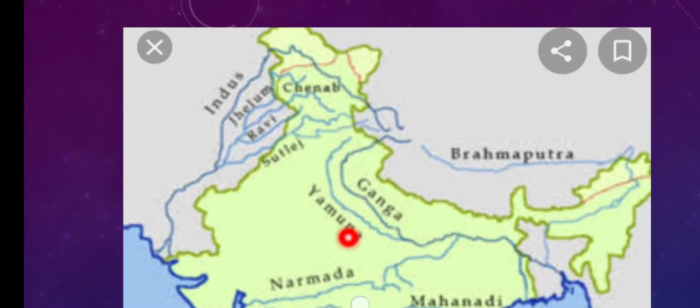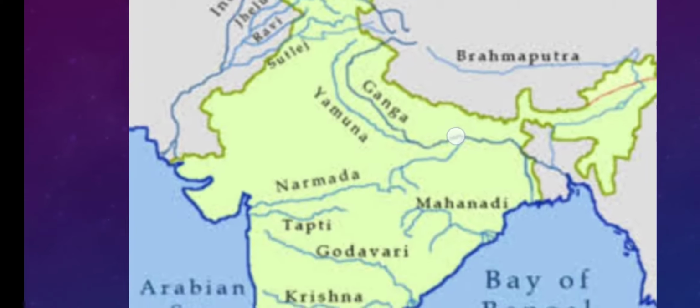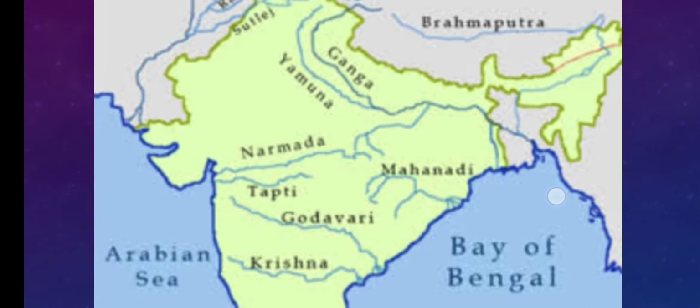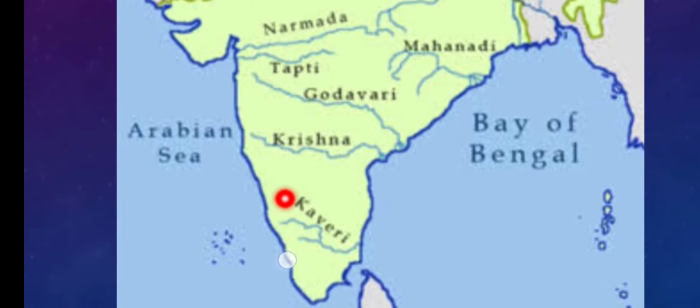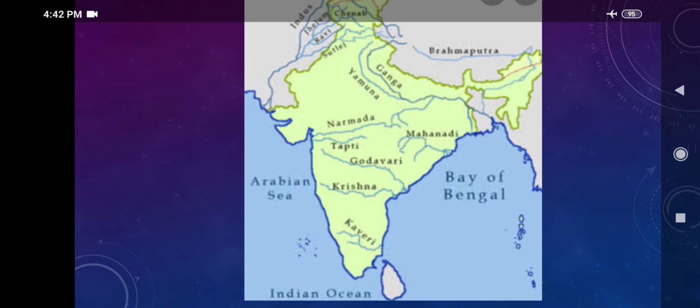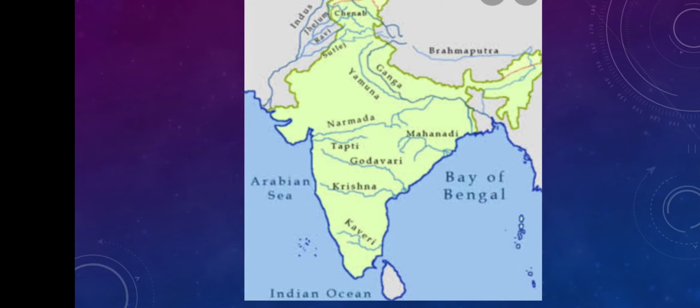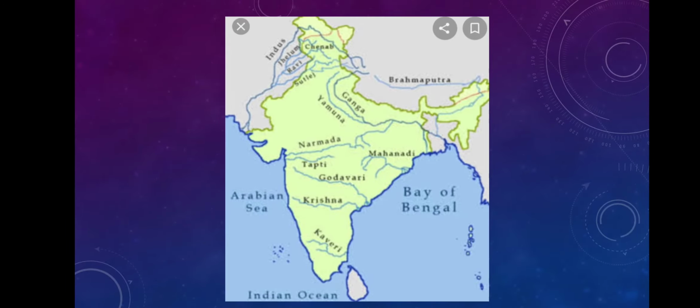Here also Ganga has a tributary called Chambal. It is the tributary of Jamuna. I have already shown you in the video on the last slide. And over here on Krishna, one tributary is passing through here. In this map it is not shown. There is Tungabhadra. So when you practice the map, you will also practice the rivers. This again I am showing in this video. Previously I have already shown it.